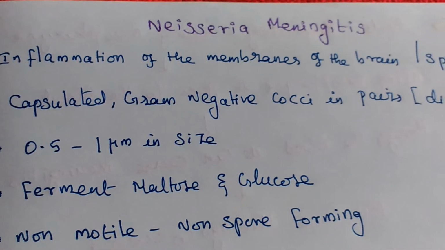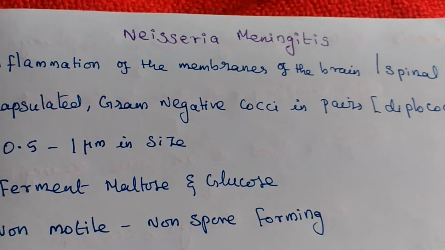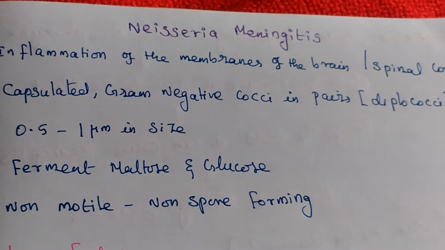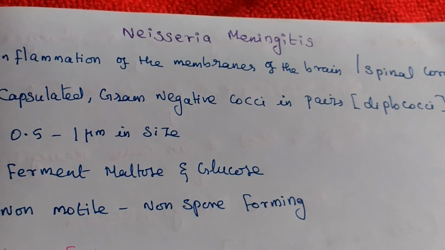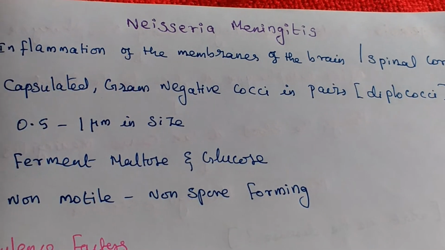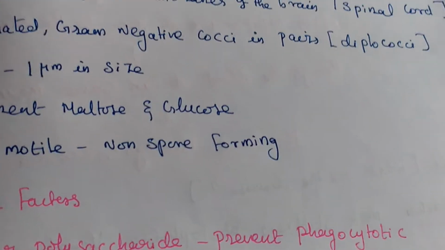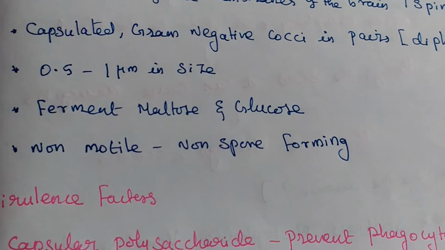Neisseria meningitidis. Meningitis means inflammation of the membrane of the brain or spinal cord. Neisseria is a capsulated gram-negative cocci arranged in pairs, always diplococci, 0.5 to 1 micrometer in size.